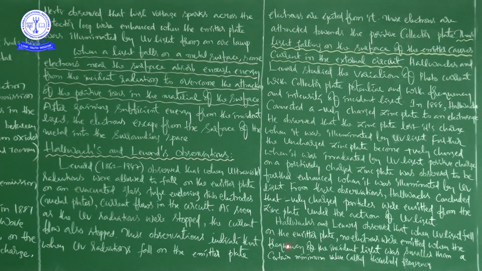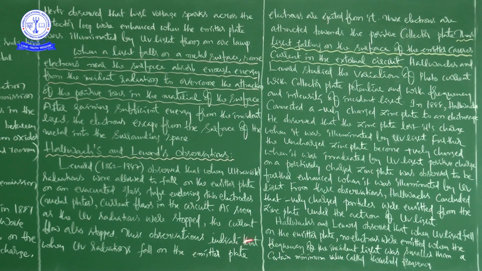One more point I will tell you, because of insufficient space I didn't write it. After the discovery of the electron in 1897, it became clear that incident light causes electrons to be emitted from the emitter plate. Due to the negative charge, the emitted electrons are pushed towards the collector plate by the electric field. Positive charge attracts negative charge, and negative charge attracts positive charge.